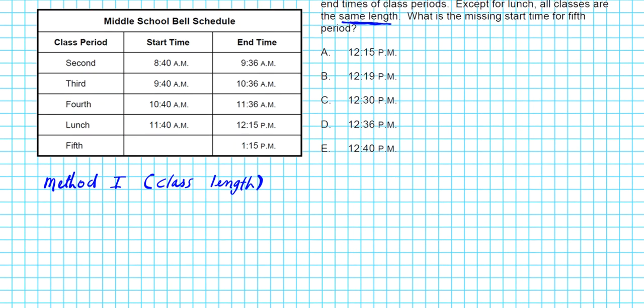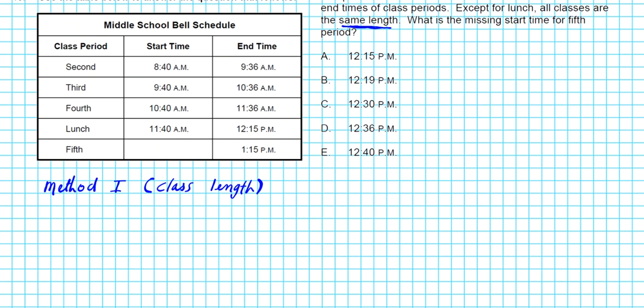Okay? So let's write down the formula that relates all three measures. So the class period, or we can call it the class length, is basically the end time minus the start time. Okay? So if we subtract these two, we'll figure out what the class length is. Okay, so which period do we want to pick? It doesn't really matter which one we pick. Let's go with the fourth period.